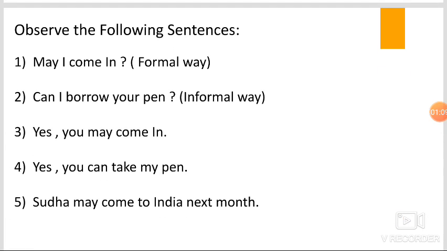Look at the following examples. May I come in? Can I borrow your pen? These are the two ways of seeking permission. In the first sentence, the helping verb may is used for seeking permission in a formal way to enter into the class. In the second sentence, the helping verb can is used to seek permission in an informal way to borrow a pen from others.